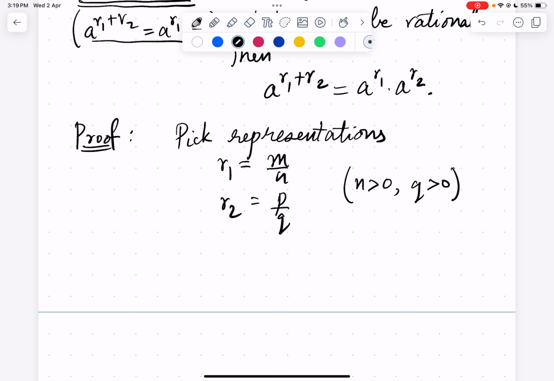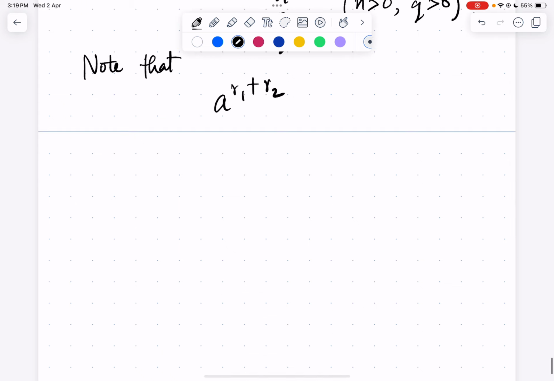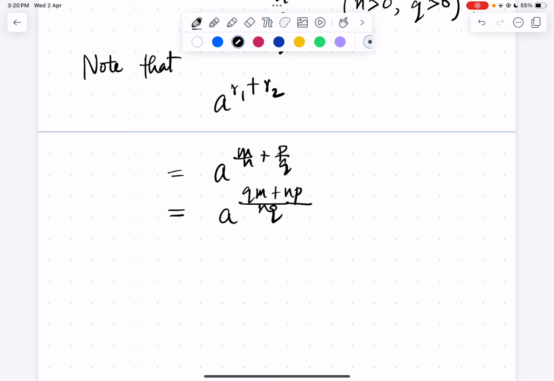So first, pick representations of the rationals r1 and r2. Now, what is a^(r1+r2)? This is just a^(m/n + p/q). We can write this as (qm + np)/nq.